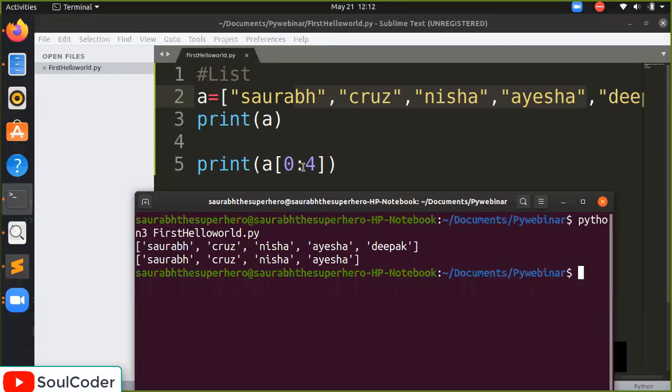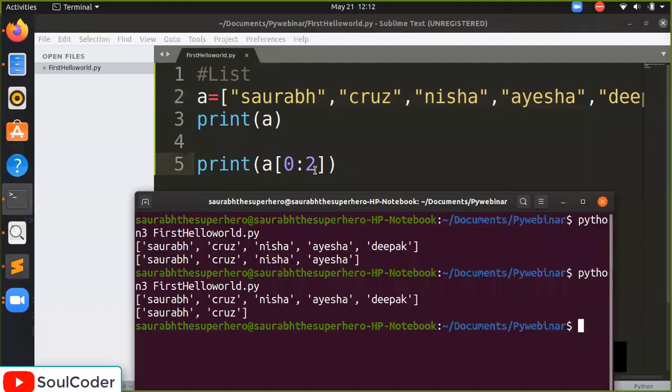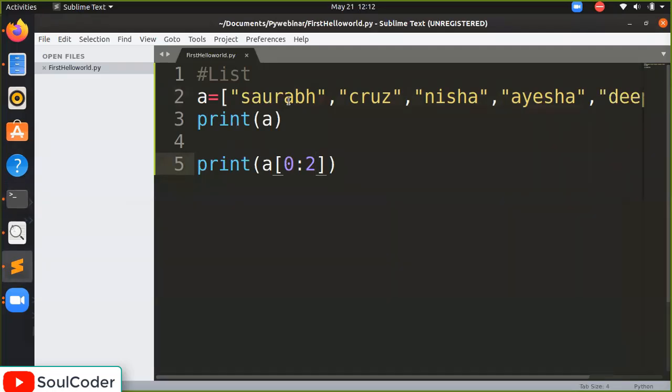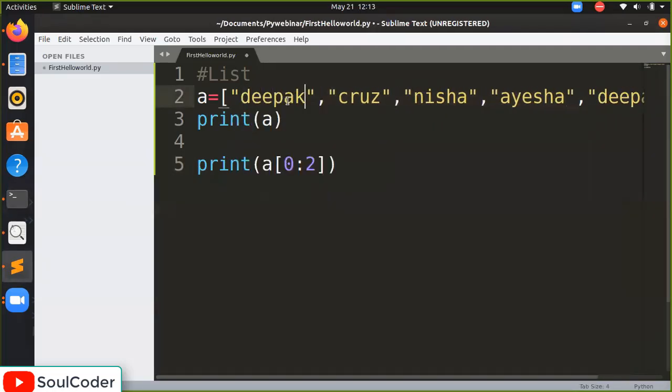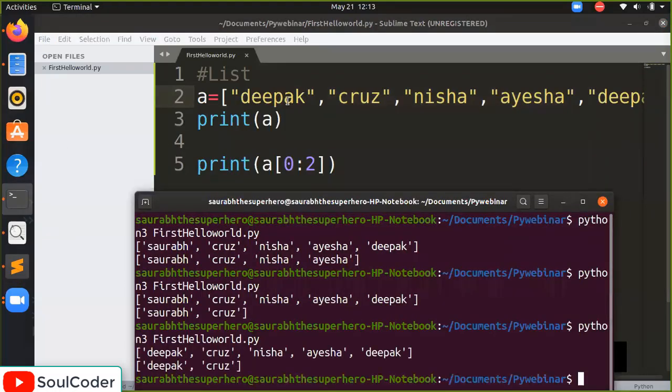When we say from 0 to 4, we get the first 4 values. When we say 0 to 2 and run it again, we get the first 2 values. I am removing my name from here and Deepak is here. So we have Deepak and Cruz left here.